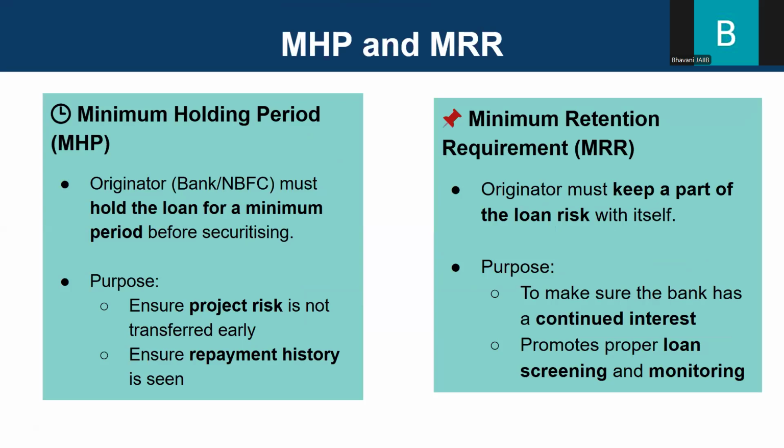So what is MHP? That is the minimum holding period. See, the originator bank or the NBFC must hold the loan for a minimum period before securitizing. So, before you convert it into a security, you have to hold it for a minimum period.